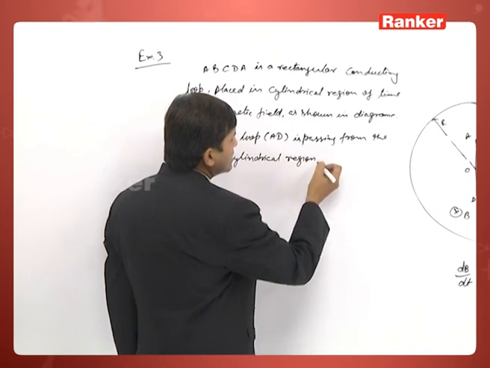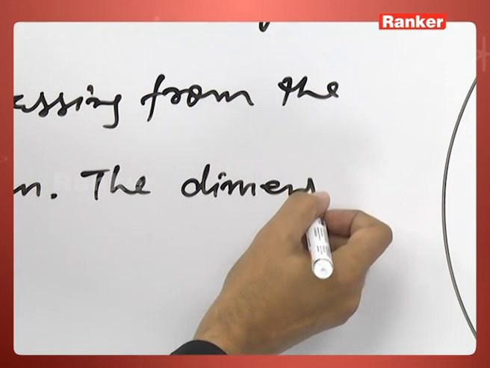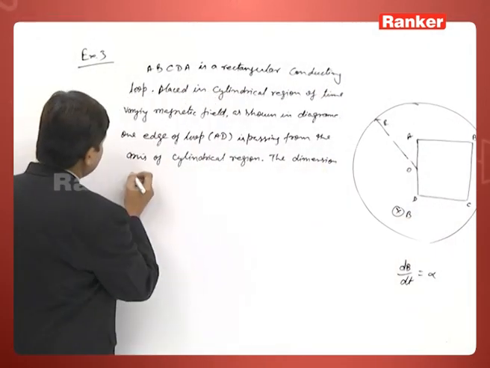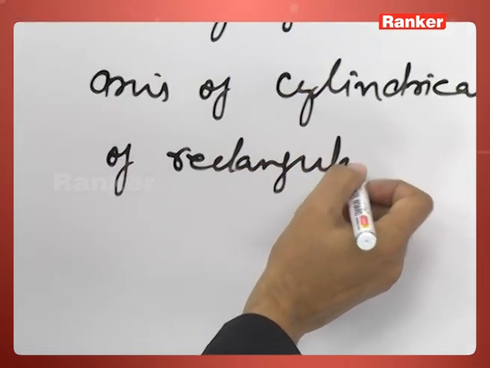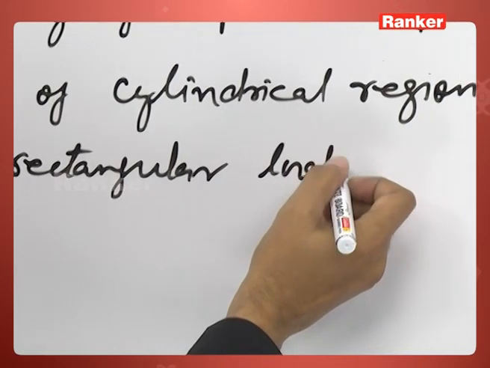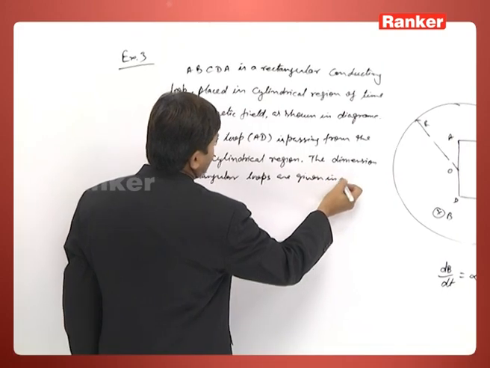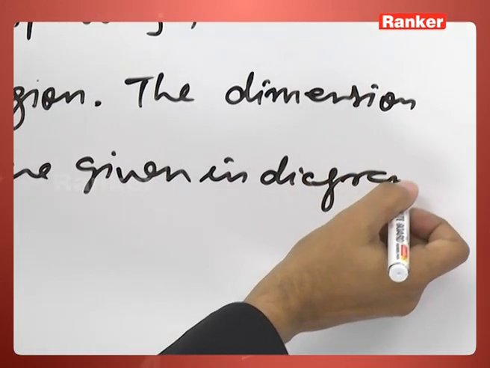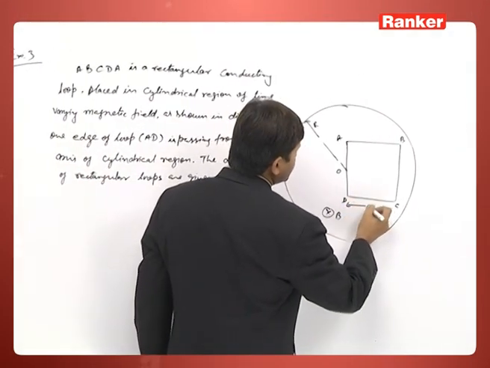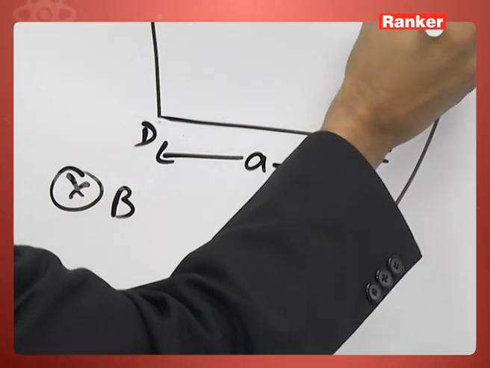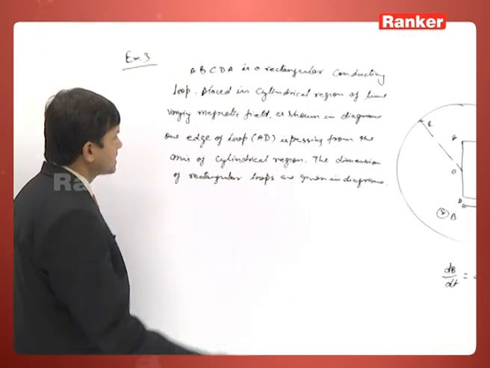The dimensions of the rectangular loop are given in the diagram. Okay, so we can assume their dimensions. This is, let us say, A, and this is B. Okay, now the point is this.